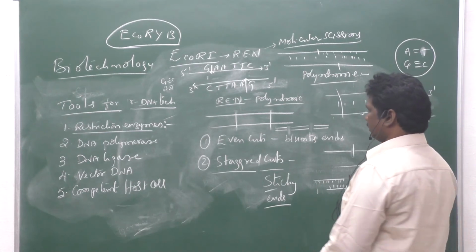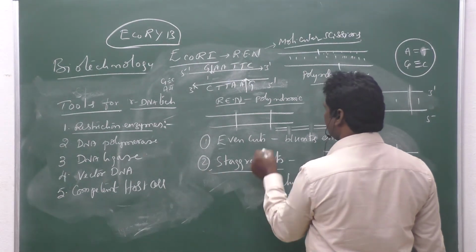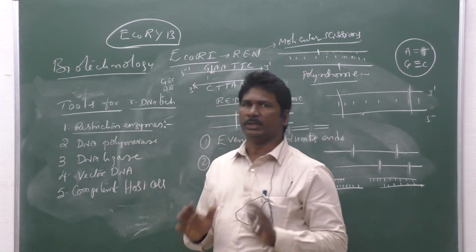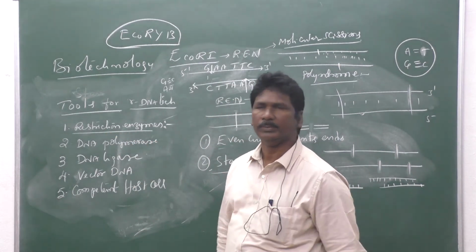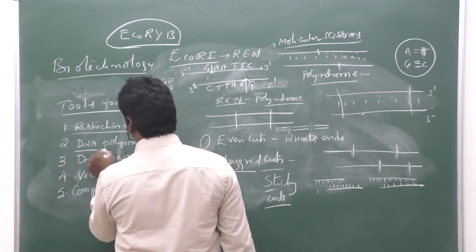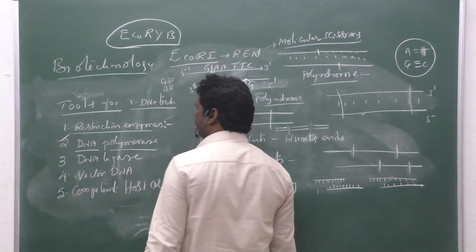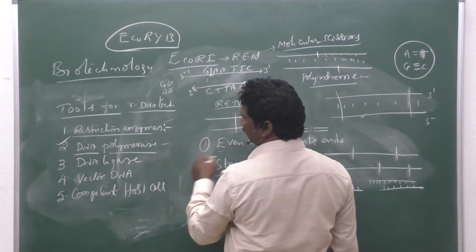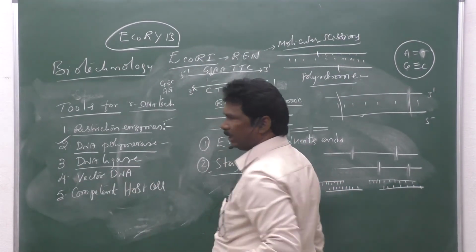Okay, so these are the restriction endonuclease enzymes. Next, another enzyme, DNA polymerase. But before going to DNA polymerase, first of all you can see DNA ligase.